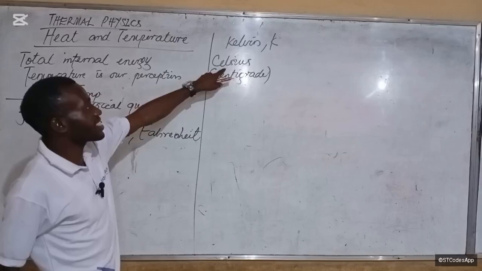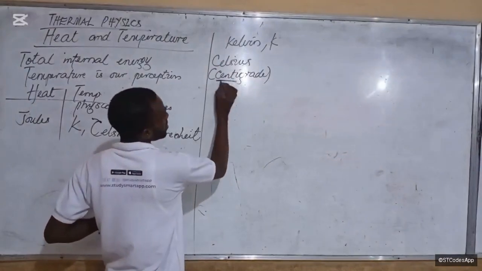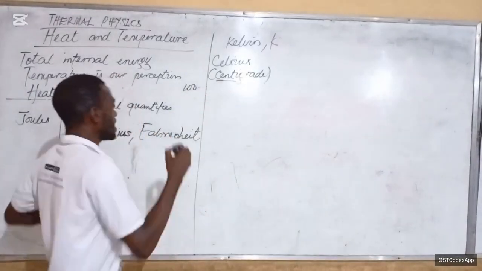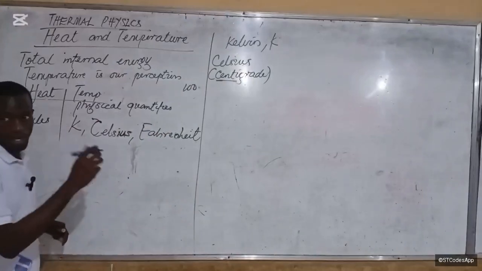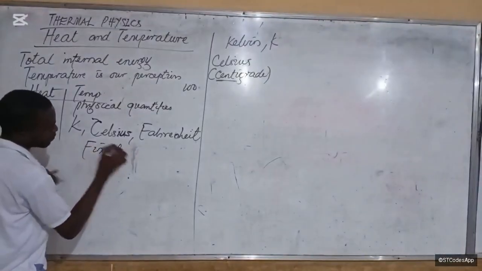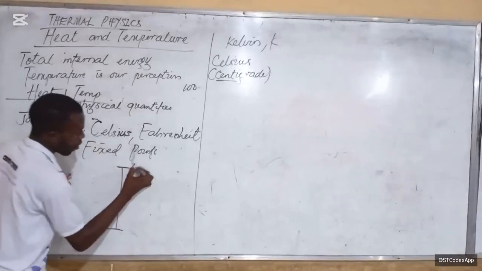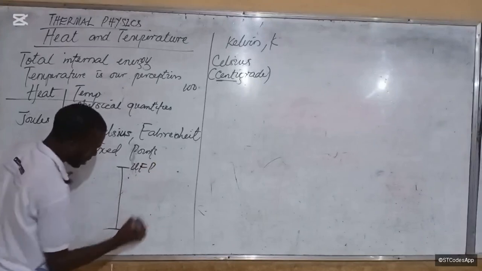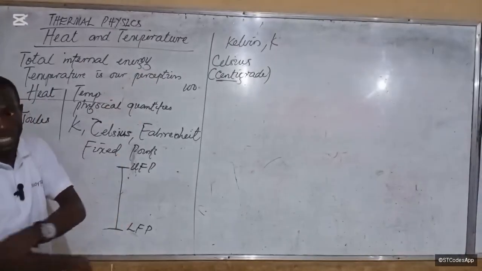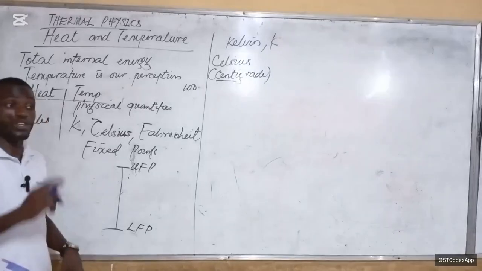The name of that guy is Celsius. But centigrade, because it's using what, centi? 100. Do you understand now? So centigrade, 100 grade. In a thermometer we have two points. We call them the fixed points. A thermometer has what? Two fixed points. There's a point up here and a point down here. This one is called the upper fixed point, and this one is called the lower fixed point. Does that make sense? I want to teach you how to use this to calculate even the conversion, and that's where we'll start from. Then I'll give you formulas. Formula is faster.